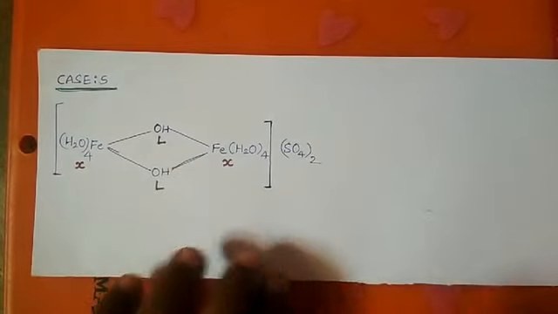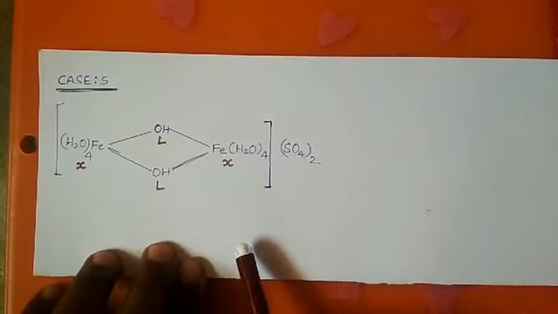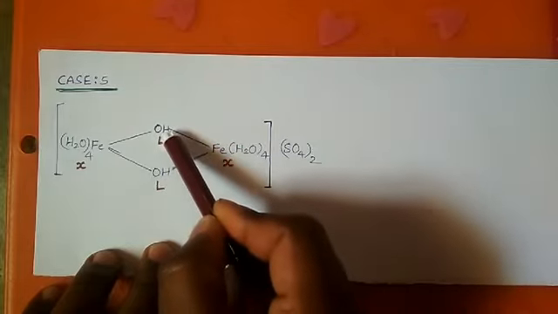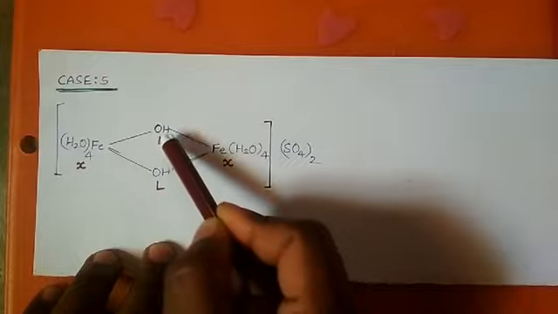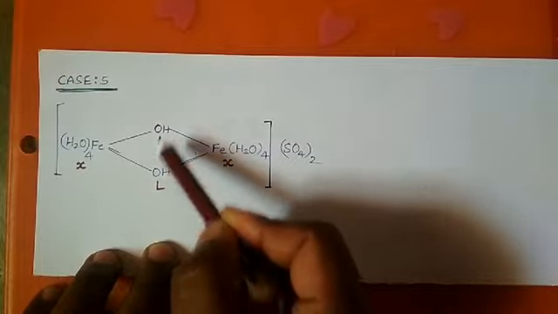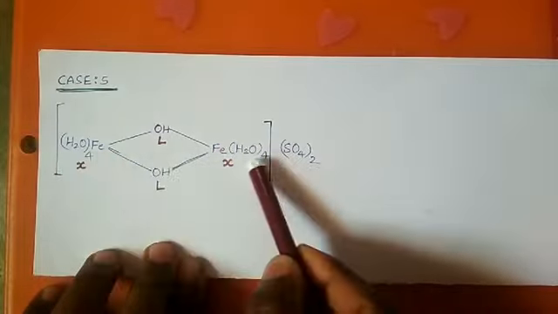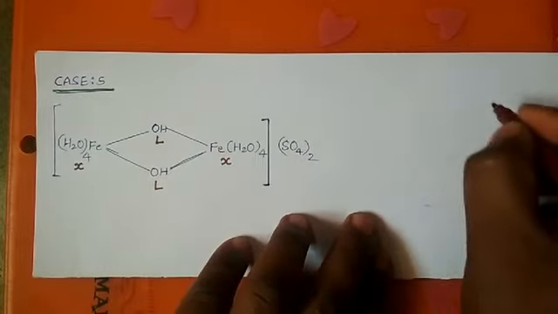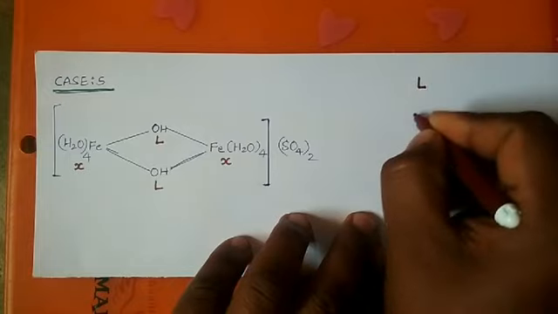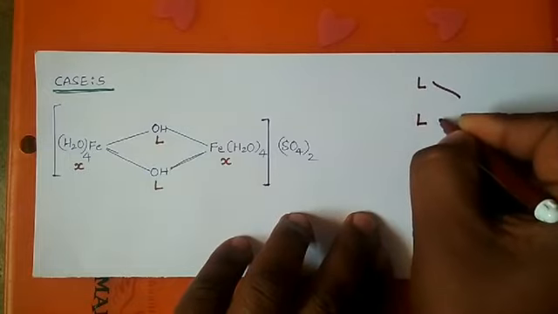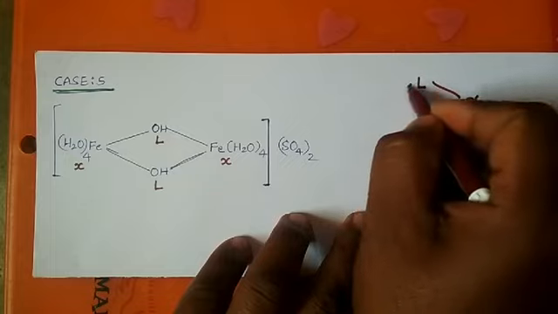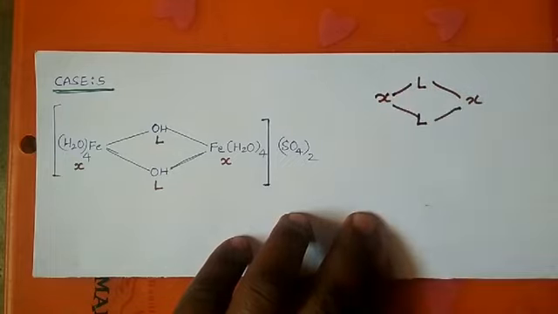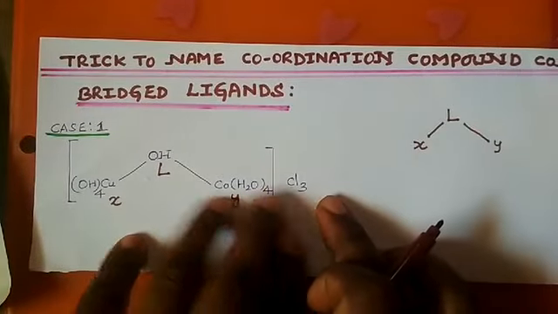Now the final case, the fifth case: the groups are the same and the ligands are also the same. The ligands at the center are both the same, hence I will consider them as LL. I won't name them L1 and L2. Why? Because both the ligands are the same and both the attached groups are also the same. This is the fifth case. It can be written as L, L, X on this side, and the left side also X, because both the groups are the same.